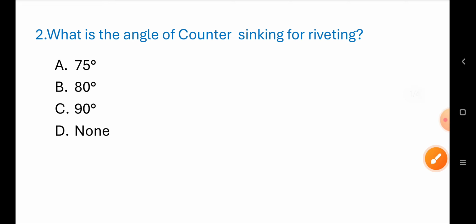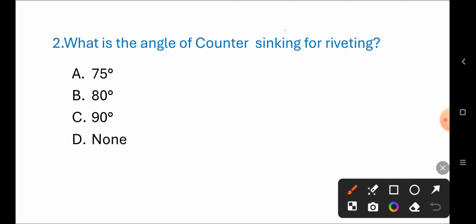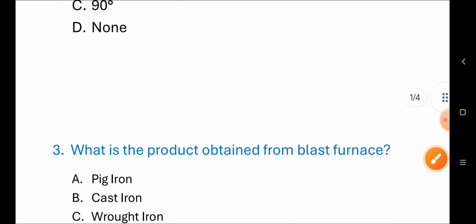What is the angle of counter sinking for riveting? A 75 degree, B 80 degree, C 90 degree. Correct answer is A 75 degree. Very most important question.